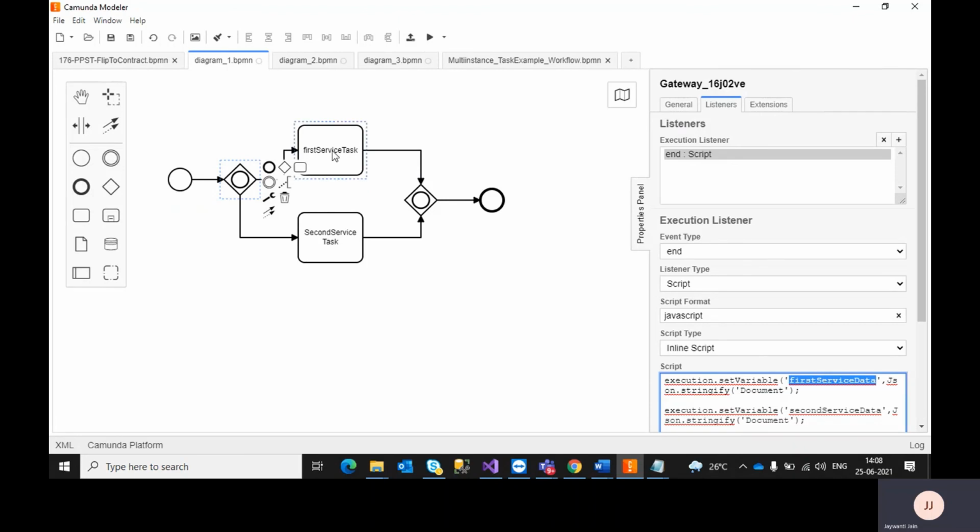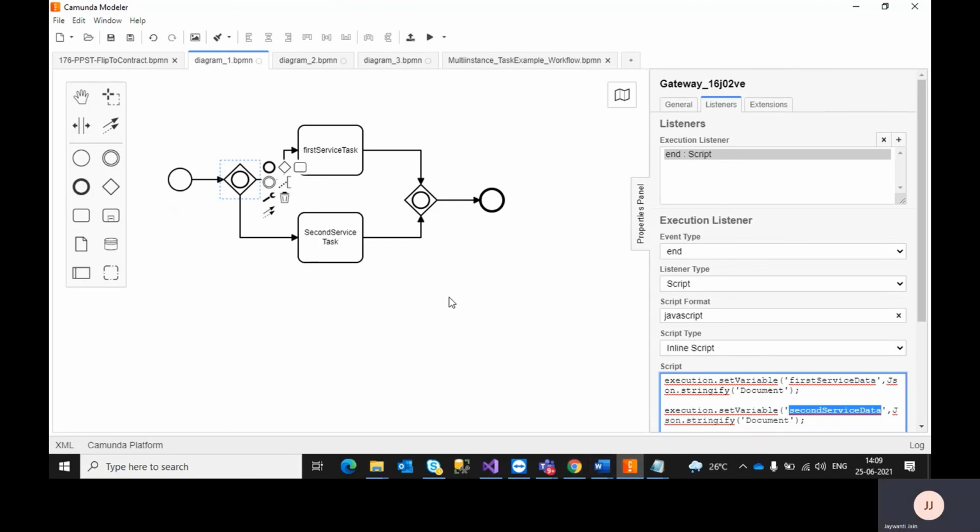in this service task execution, and second service task data I am using here. So instead of using document, I am explicitly using second service task data. If I want to pass a payload to this API, I can pass it using this variable. I hope I am clear till now.